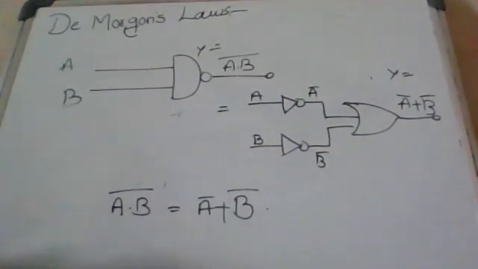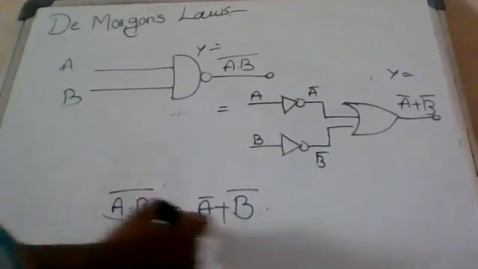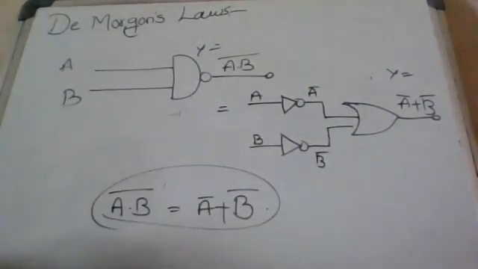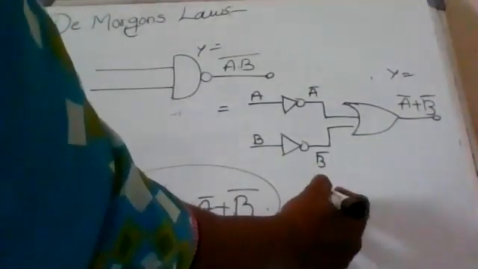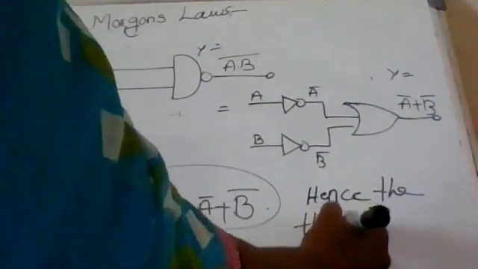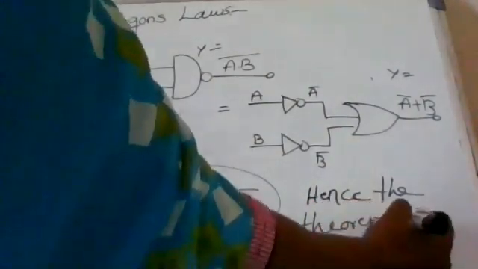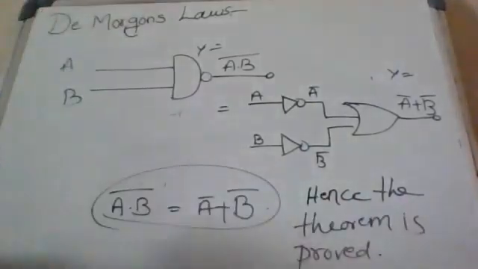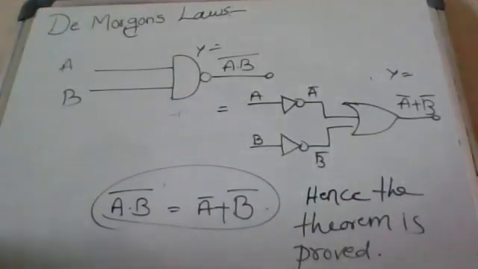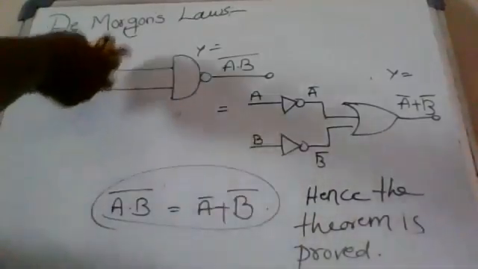From four cases, this value will be equal. From that we can say that hence the theorem is proved. These two are De Morgan's laws or De Morgan's theorems: theorem 1 and theorem 2.